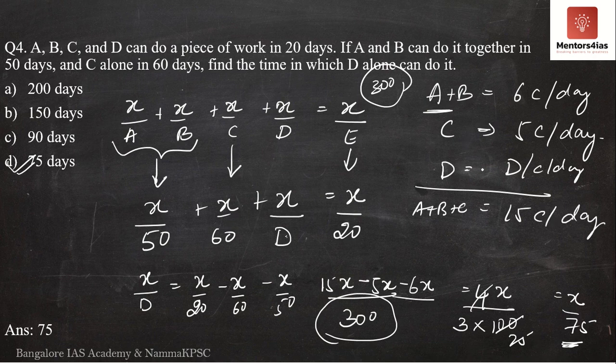Therefore, in order to find out how many chocolates D eats per day, this is once again nothing but 15 minus 5 into 6. What is this? Very same thing. 4 chocolates per day. Therefore, D eats 4 chocolates per day. If he eats 4 chocolates per day, how many days to eat 300 chocolates? Nothing but 300 by 4. You will again get 75 days.